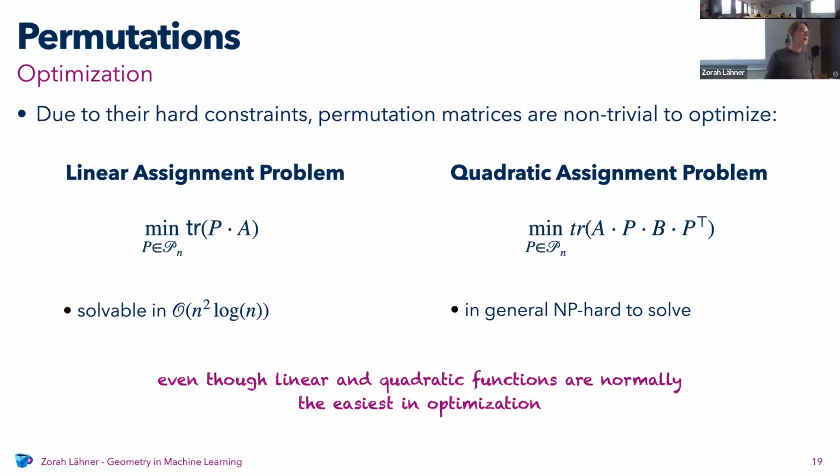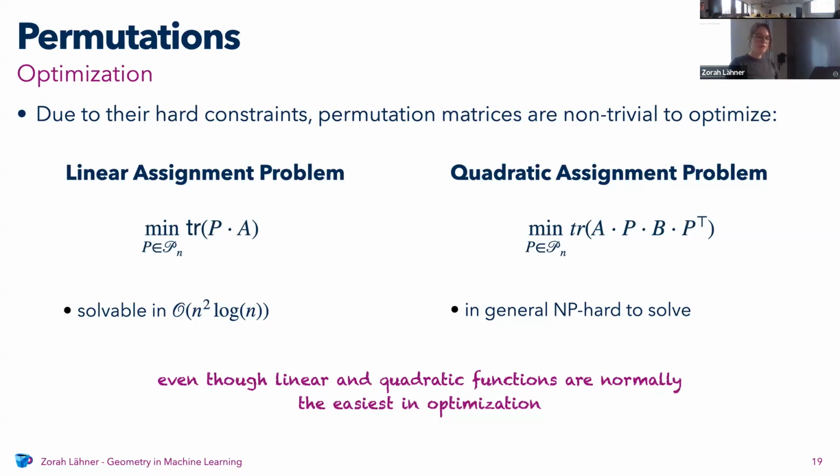Normally you would say linear and quadratic functions are pretty easy to optimize. But just because you're optimizing over the set of permutations, which has very complicated constraints, the linear assignment problem is still solvable in polynomial time, but the quadratic assignment problem is actually NP hard. So this is really, really hard. And if you just replace the permutations with bistochastic matrices, you're normally not going to end up with something similar to a permutation anymore, which might be a big problem for your application.